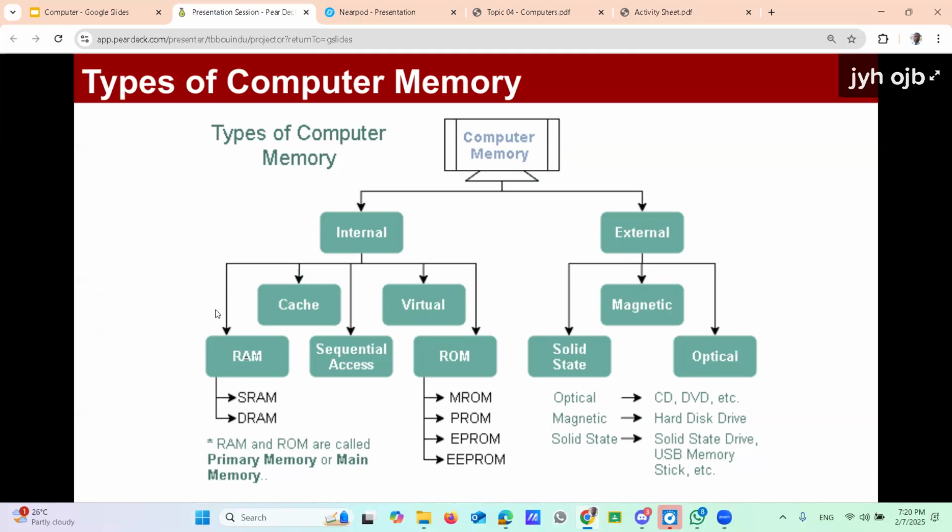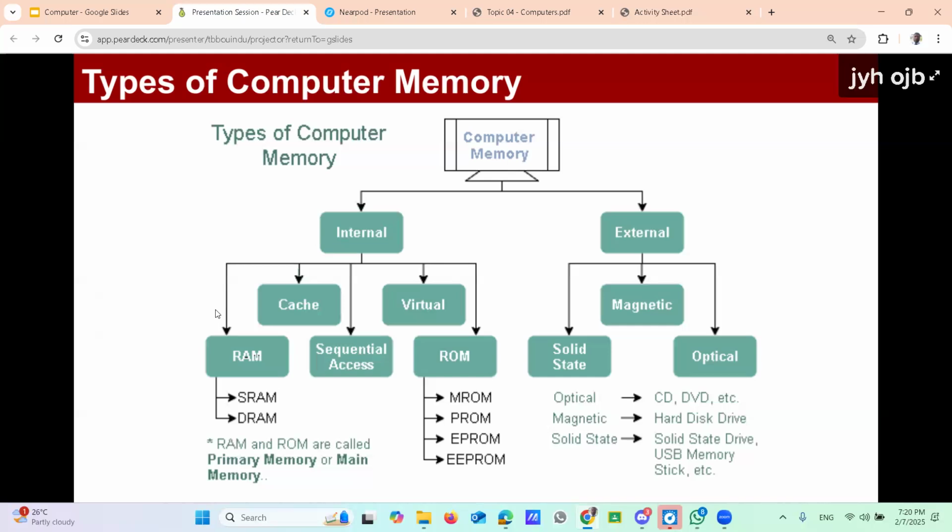From an examination point of view, it's important to understand RAM, cache memory, virtual memory, and ROM. Those are the four important memories. Another name for internal memory is primary memory. Some books say primary memory, which is the same as internal memory.